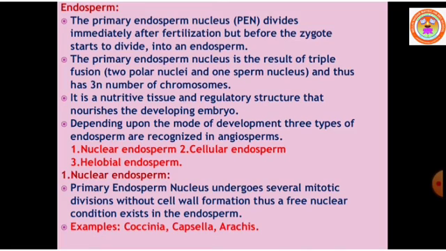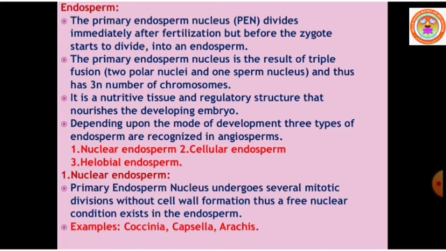We call the product of the fusion of polar nuclei and the second male gamete the primary endosperm nucleus. This primary endosperm nucleus has 3n number of chromosomes, and it is a nutritive tissue that nourishes the developing embryo. So the developing embryo obtains food from the endosperm, because endosperm is a nutritive tissue. Kindly remember.